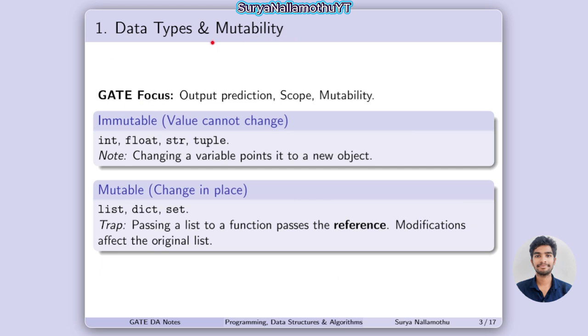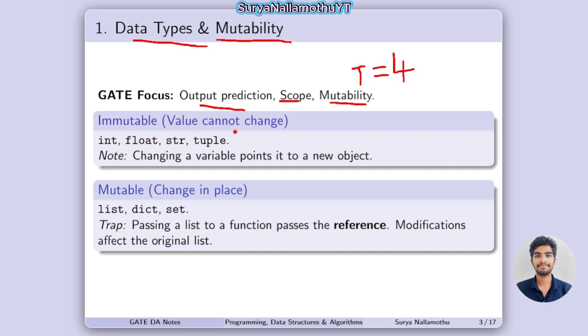Let me explain simply. Int, float, string, tuple, list, dictionary, set. These are the data types, right? In these data types, the GATE focus depends on mutability, output prediction, and scope. First, you know very well what a data type is, and what is meant by mutability. Mutability means a changeable value. For example, I write t is equal to 4.